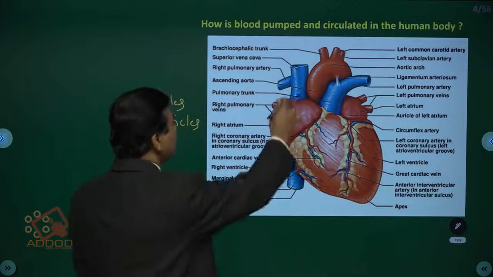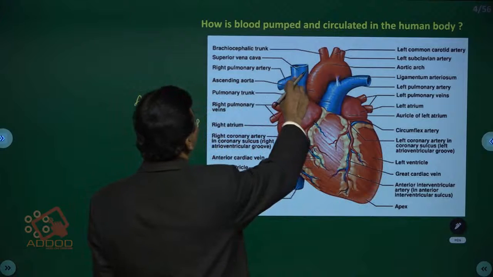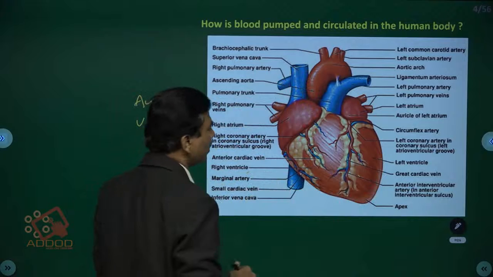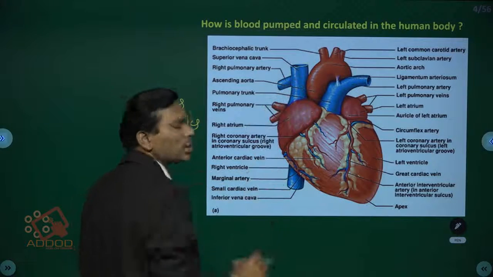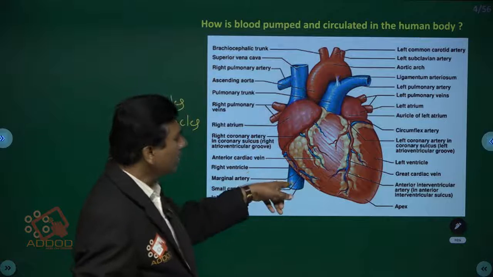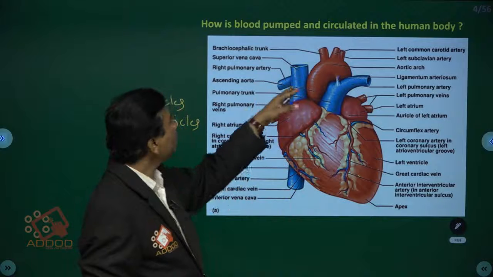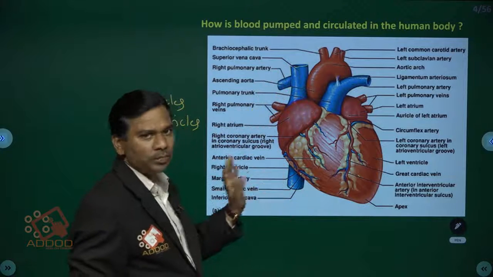And these are the vena cavas. This is the superior vena cava. This is the inferior vena cava. They both are part of the veins, children. Both collect the deoxygenated blood from organs. This one is the upper part and this is the lower part.